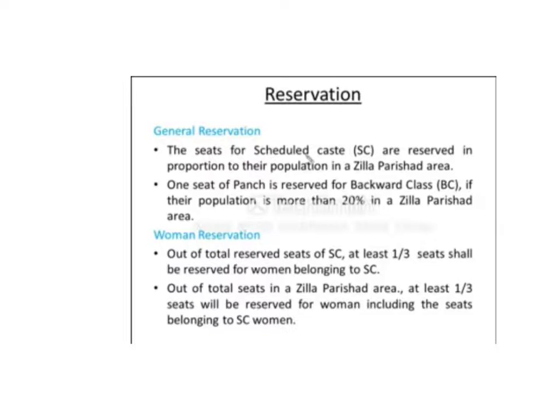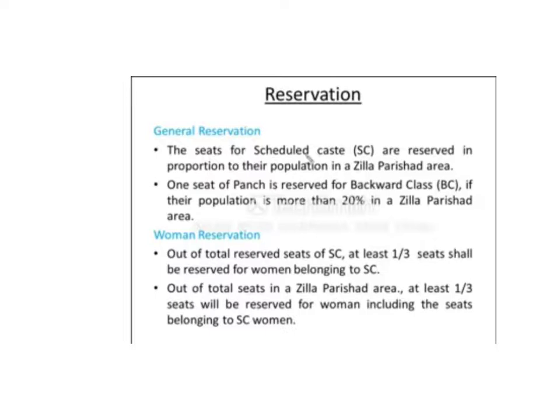It's up to the population there. One seat of Panch is reserved for backward class if their population is more than 20% in the Zilla Parishad area. That means if a Zilla Parishad area has more than 20% backward classes, then one seat for Panch is reserved for them.